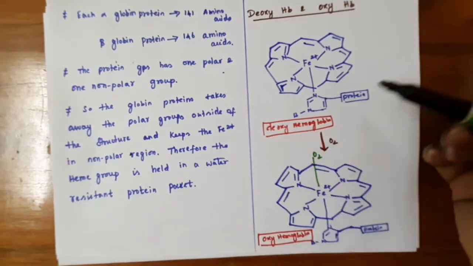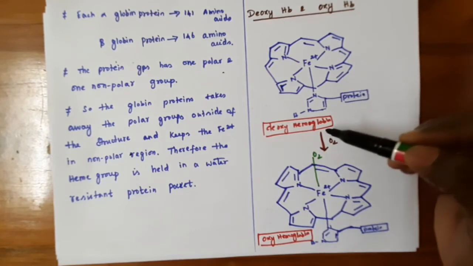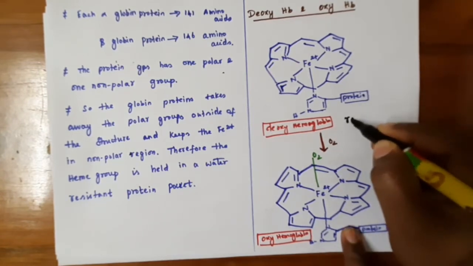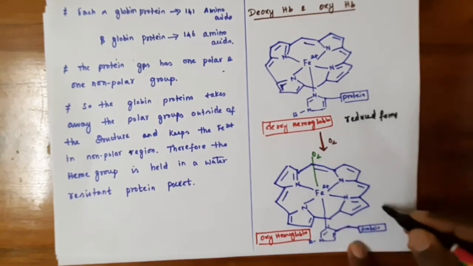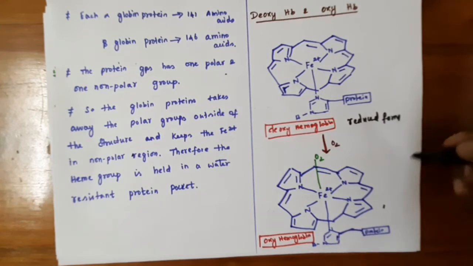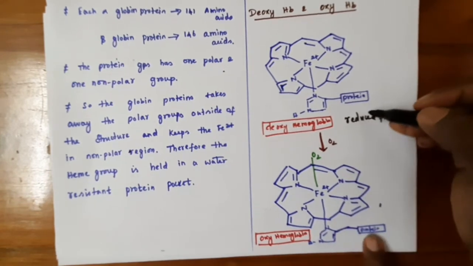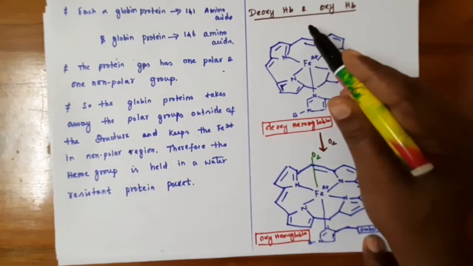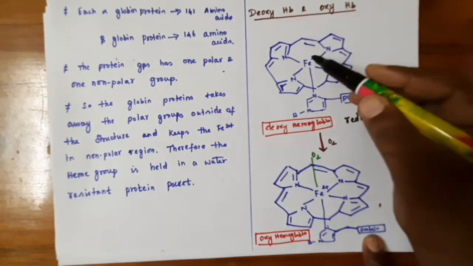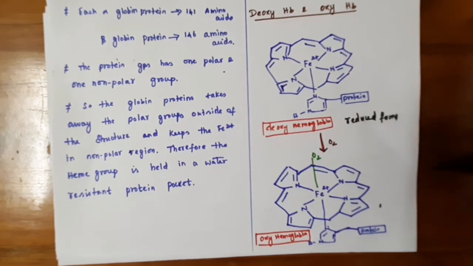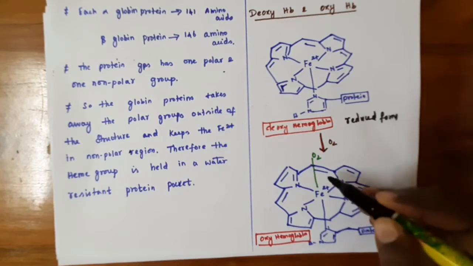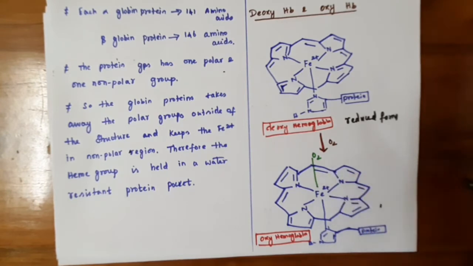Before binding to the dioxygen, the hemoglobin is in the deoxy form, which is called the reduced form. In deoxyhemoglobin the sixth position is vacant. When the oxygen binds to the iron, it is known as oxyhemoglobin.